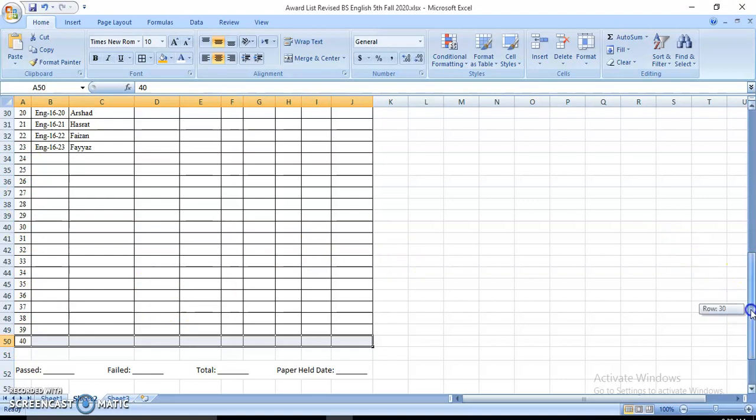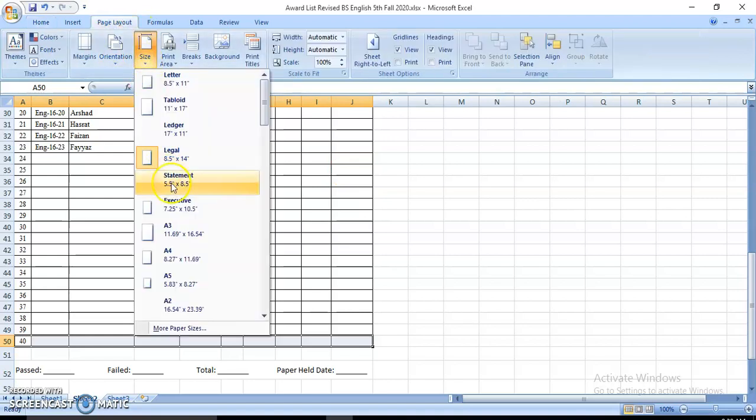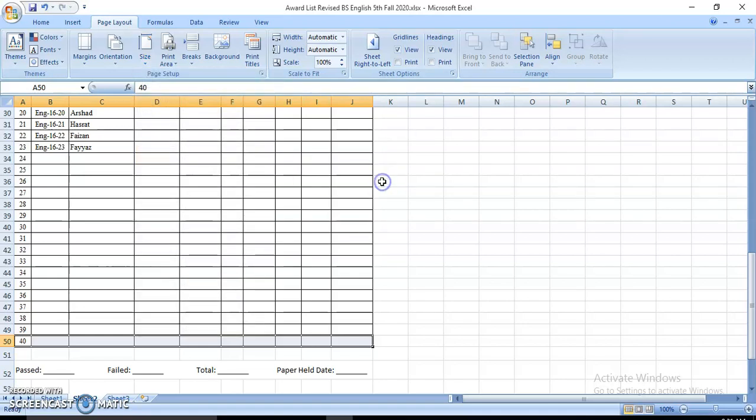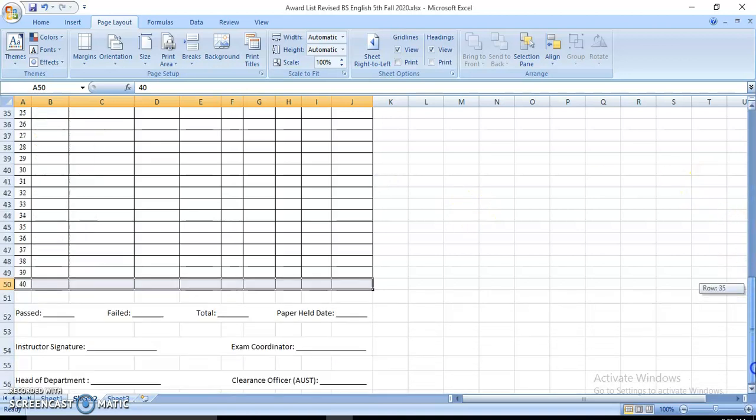So always prepare this sheet. Let me check the paper size. Yes, it is a legal paper size, that is 8.5 by 14 inches. So it's a big sheet, and on this sheet you can design it, and at the end, as you can see, we have shown the number of students who have passed the exam, the number of students who have failed the exam, and the total number of students.